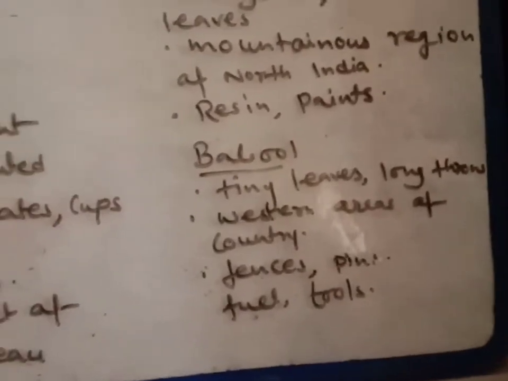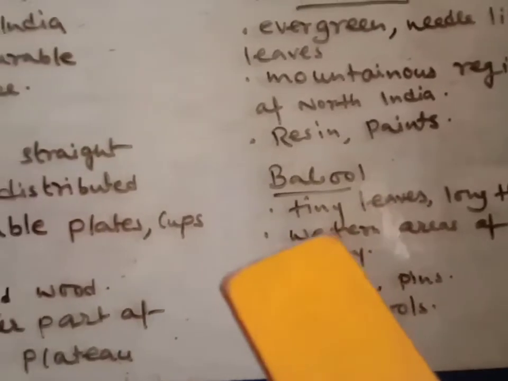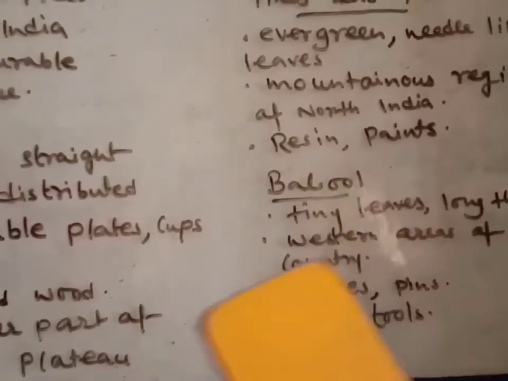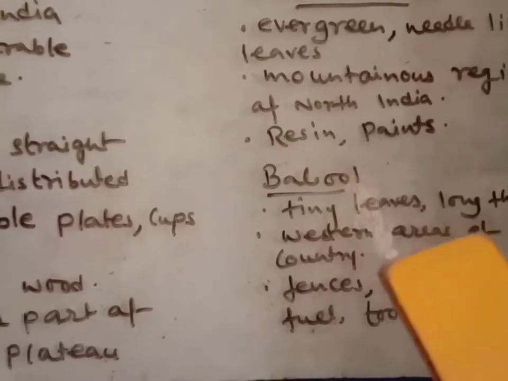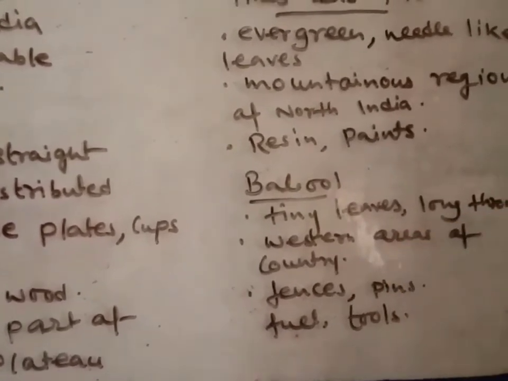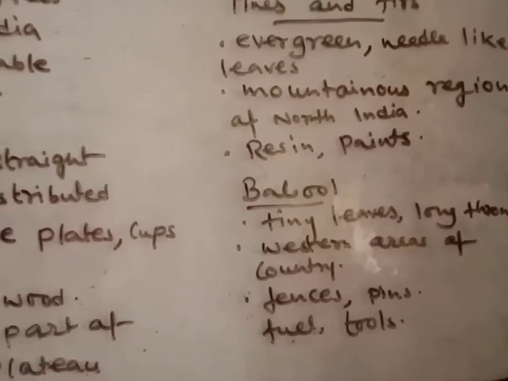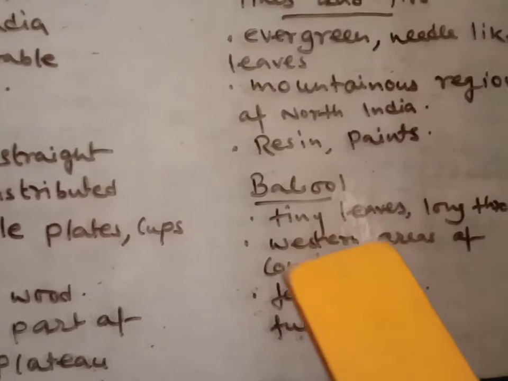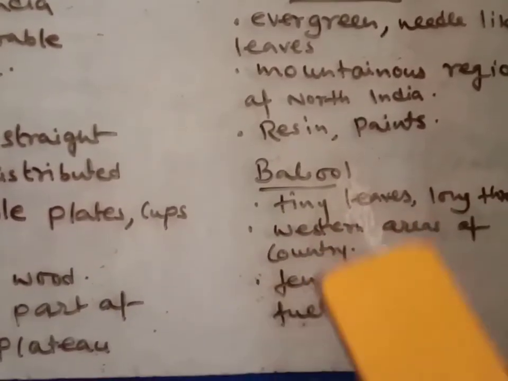Babul, this tree is very important also. Generally these trees have very tiny, small leaves, and long thorns. Thorns means it has pin-like things. In Bengal, it is called kanta. So these leaves are very tiny and small, and the thorns are long.